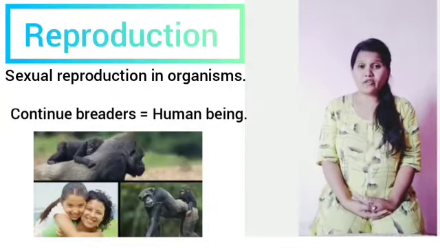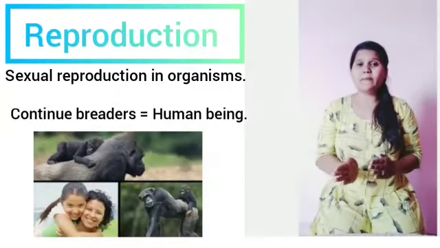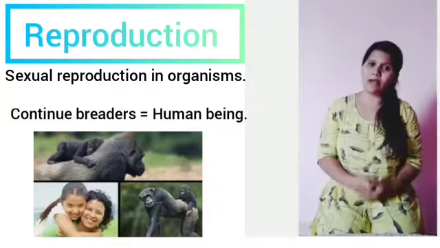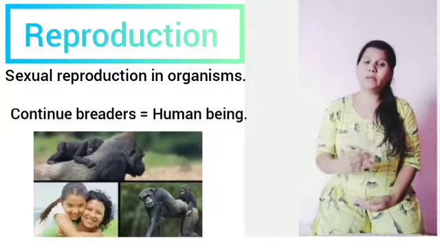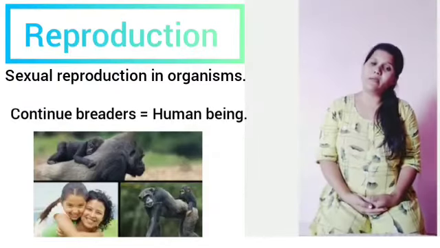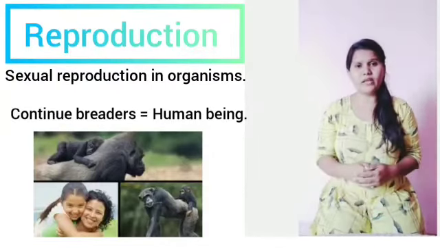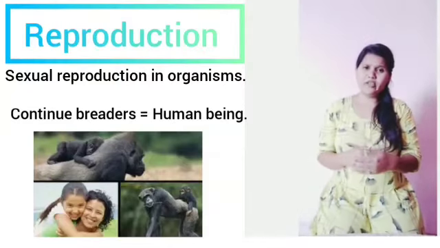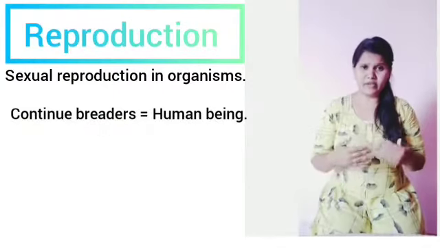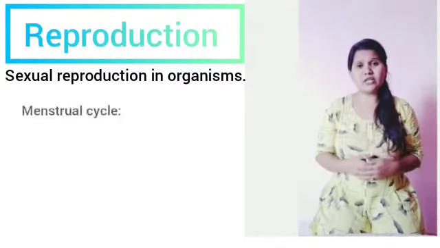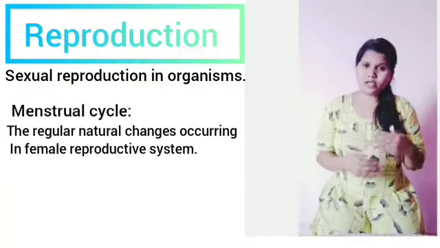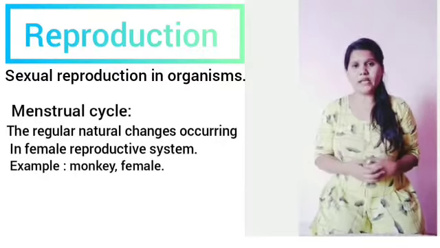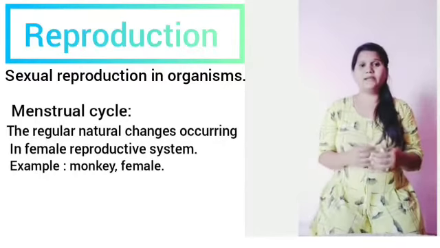In all placental female mammals, whether primates or non-primates, they undergo cyclic changes in their physiological or internal activities. In placental mammals like us human beings, menstrual cycles occur in females, with changes related to the ovaries, accessory ducts and some hormones.